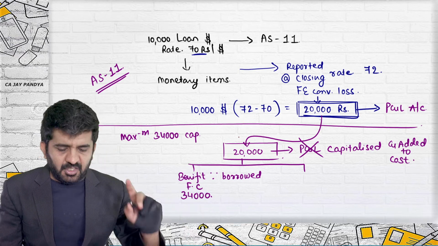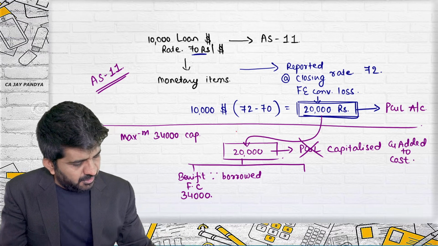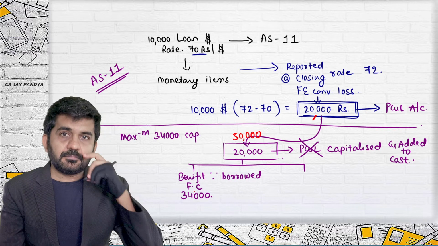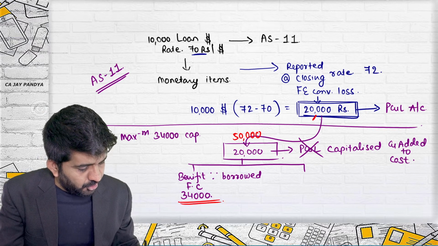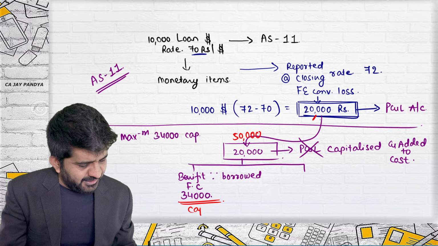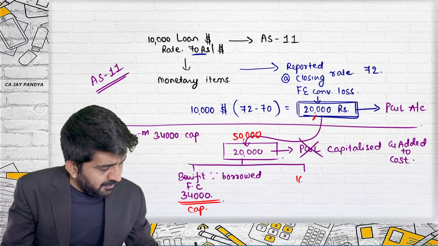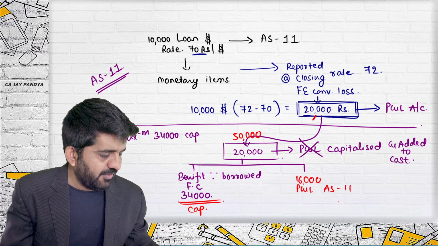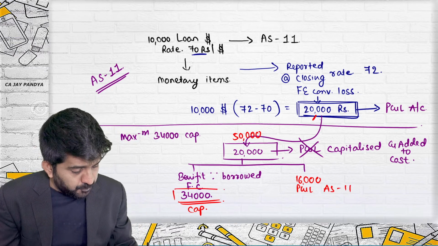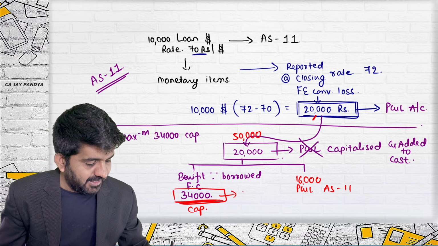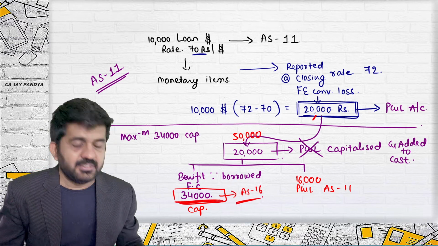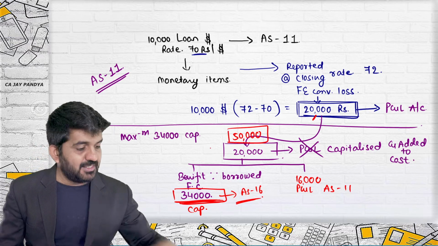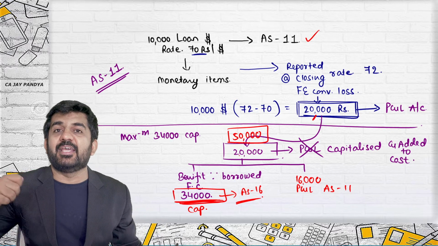Let me take another figure. If this figure was 50,000, then 34,000 will be capitalized. The remaining 16,000 will be transferred to P&L account as per AS11 normally. This portion of 34,000 can be capitalized as per AS16, and this will be the treatment of the 50,000 rupees which we have understood in AS11.